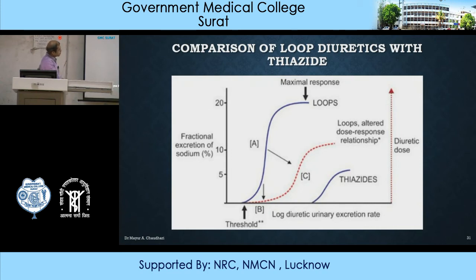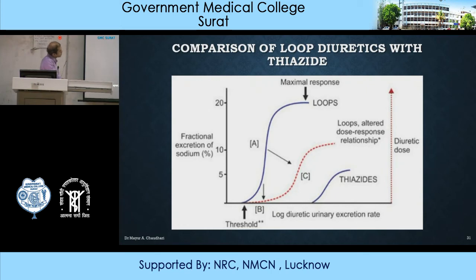At 5% sodium excretion, a large amount of thiazide diuretic is required. But at almost minimal level, loop diuretics excrete 5% of sodium ion.